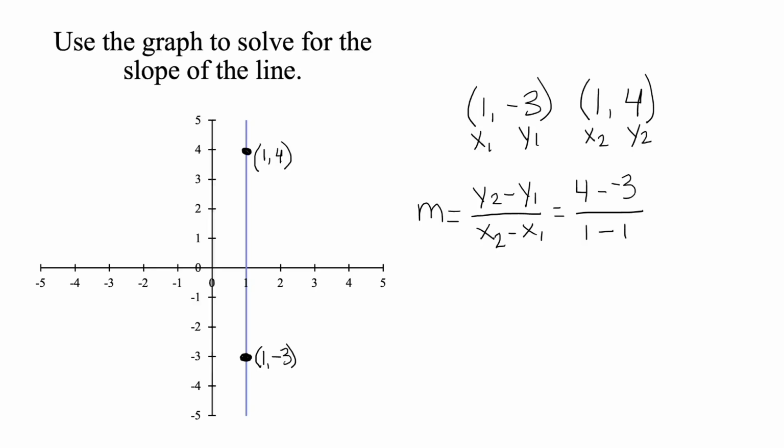Last, solve for the slope. 4 subtract -3 equals 7. 1 subtract 1 equals 0. We cannot divide 7 by 0, so the slope of this line is undefined.